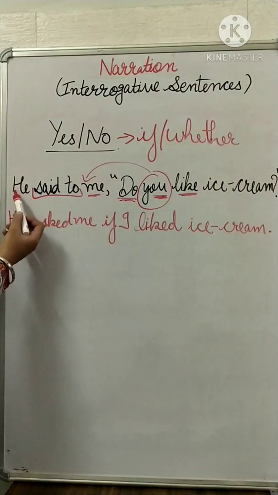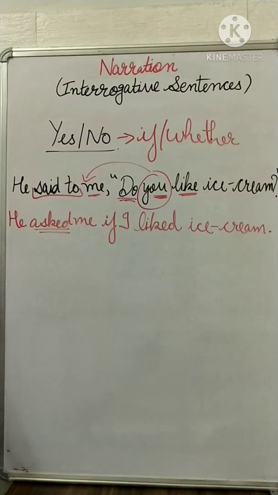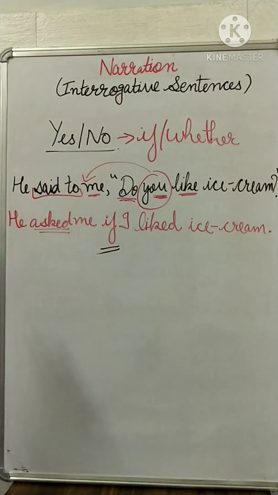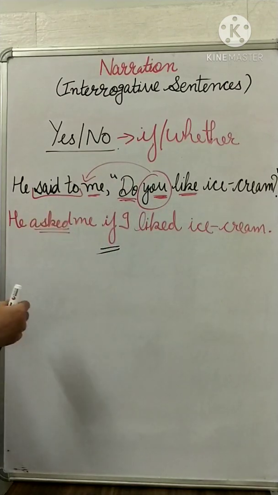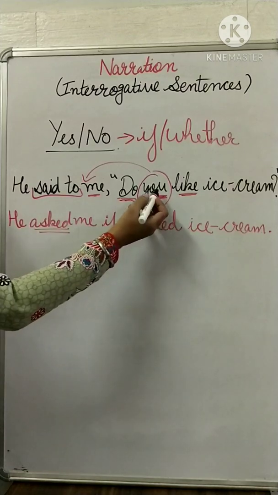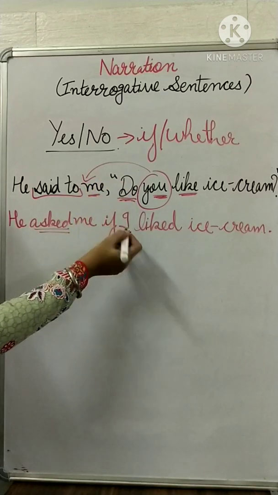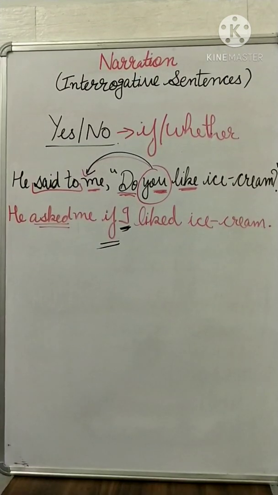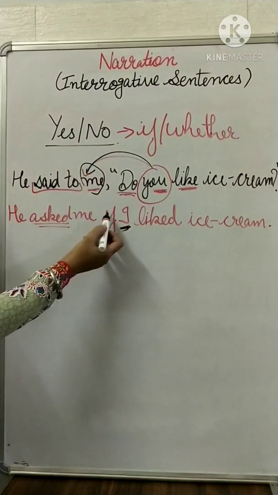So what I have done, I have changed the reporting verb into asked, then I have written me, then the introduction of if. After that, first thing I have changed the place of subject and verb. So according to this, if I change the place of you, I have to change the pronoun. This is second person pronoun, and second person pronoun changes according to the object. If you remember the rule SON. Okay. So you changes according to this part. Me. He asked me if